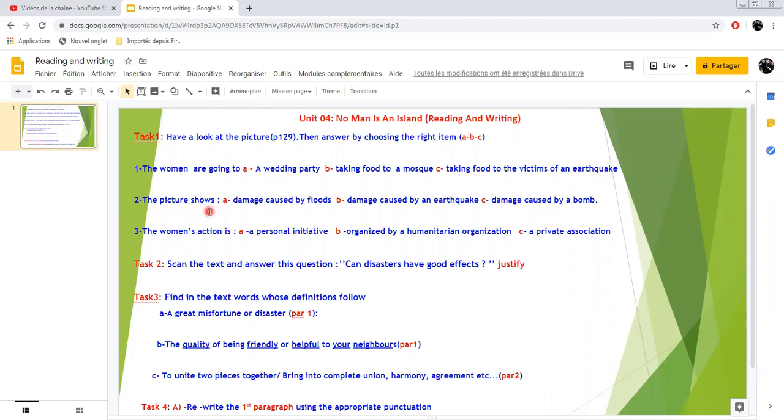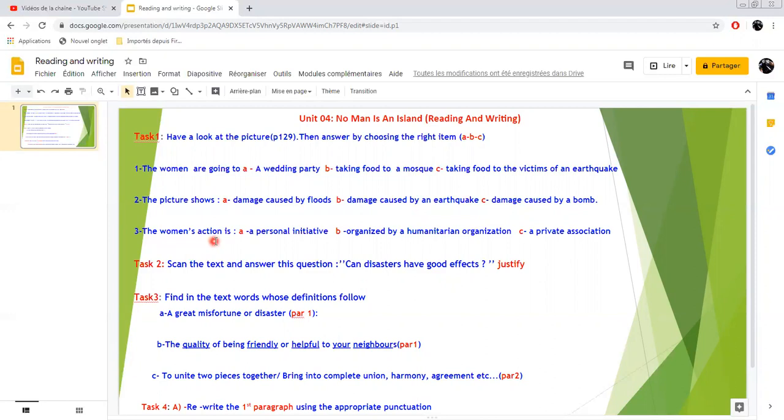2, the picture shows damage caused by floods, inundation. After heavy rain or torrential rain, water invaded places, the streets and so on, and causes some damage. Damage caused by an earthquake, so there was an earthquake. C, damage caused by a bomb. So there was a bomb which exploded and caused the damage.